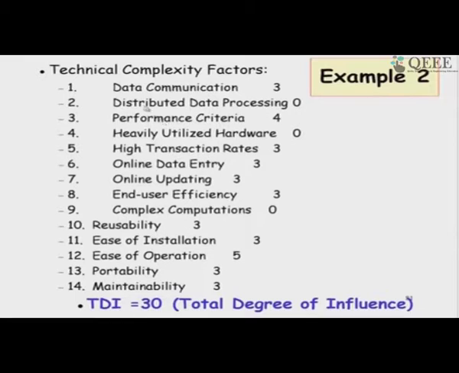Here we looked at the degrees of influence for each of those complexity factors, like data communication is present and average, distributed data processing not present, performance criteria yes we are concerned for, heavily utilized software no influence, transaction rate medium, etc., etc. Ease of operation is maximum, portability is required, maintainability is required, and then we got 30 as the degree of influence.